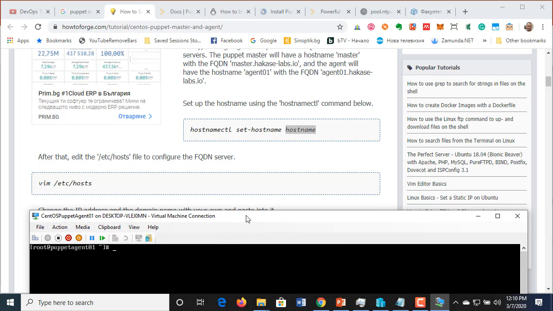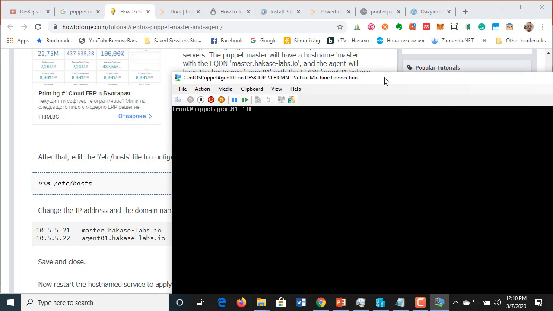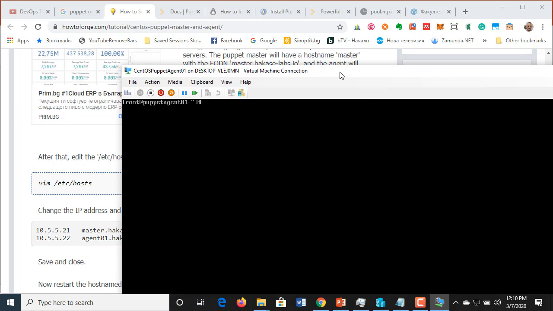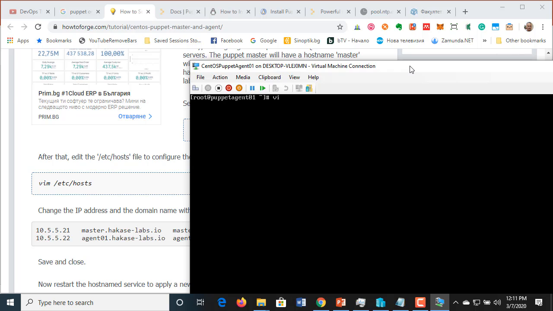Okay, and after that we have to edit the /etc/hosts file, so it's very easy for me without a DNS server to reach master and the puppet. So let me do that. The /etc/hosts, this is what I need, and I'm pressing I. Local domain, I'll leave these loopbacks, and now I have 10.0.0.5 as far as I remember.